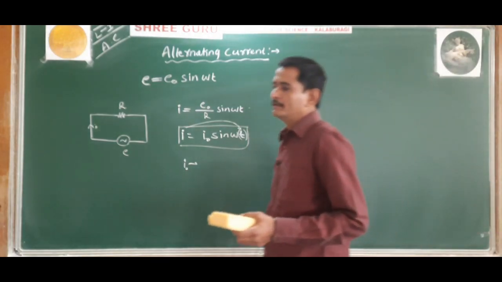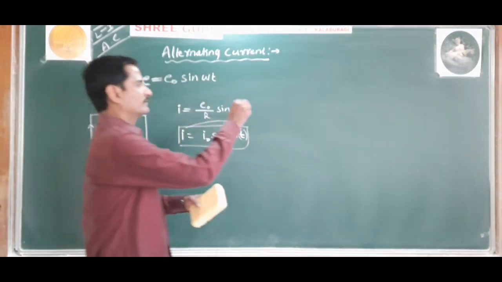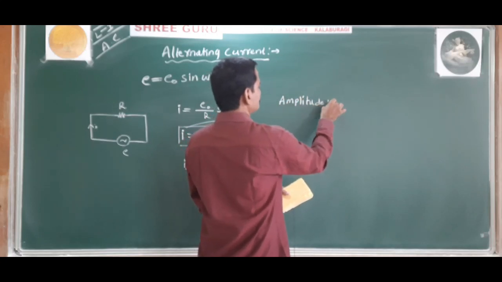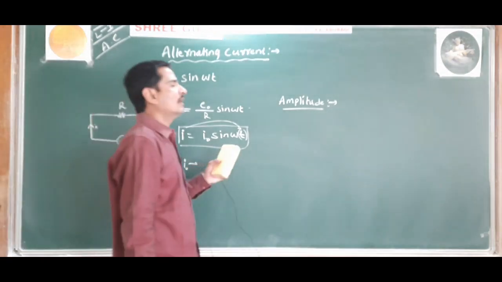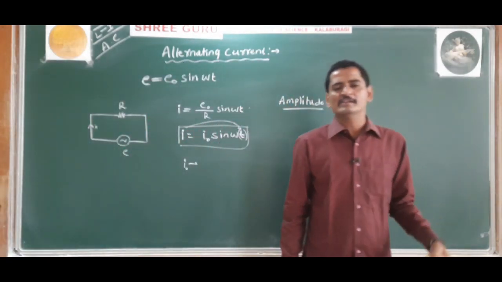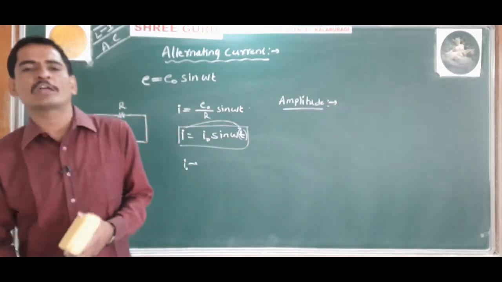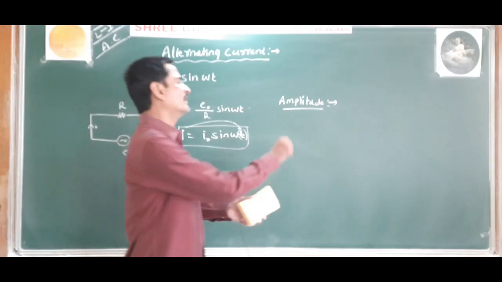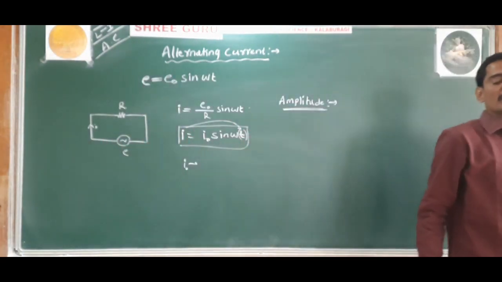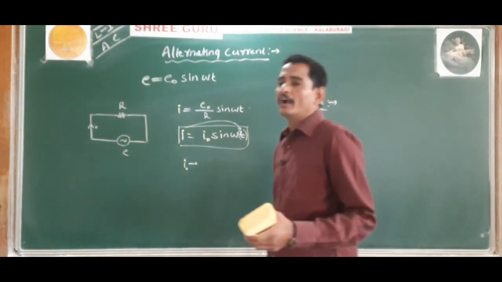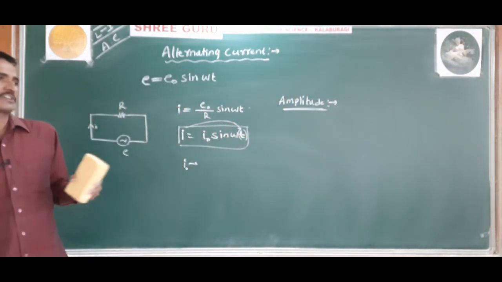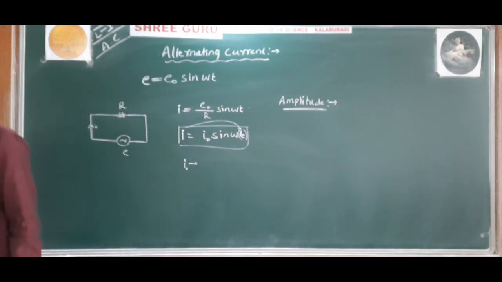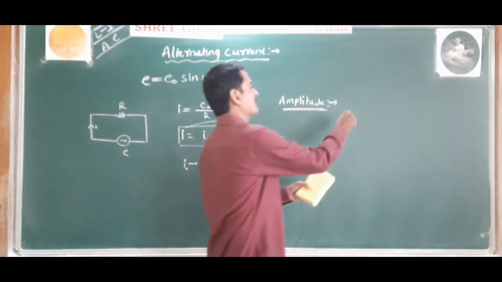Okay. So next, some concepts related to alternating current, that is, amplitude. The maximum value attained by an alternating current in either direction is called the amplitude of the alternating current, and it is denoted by I naught.